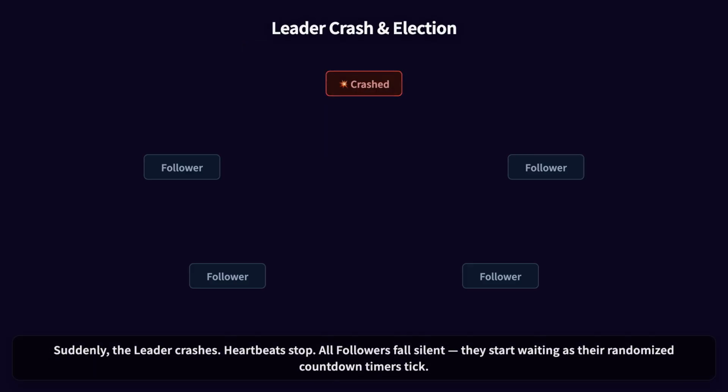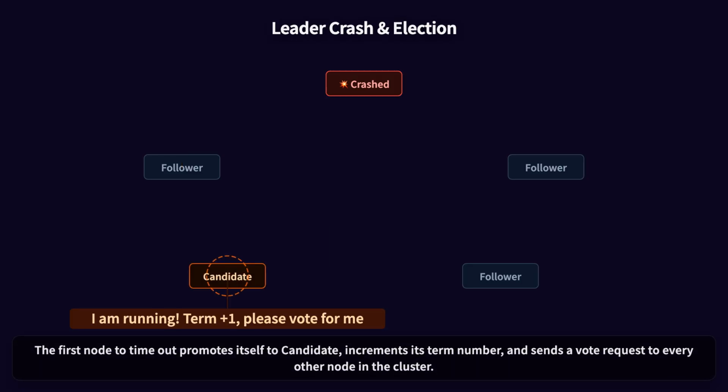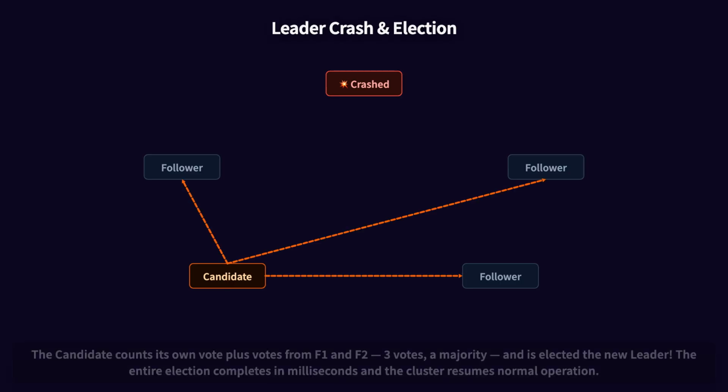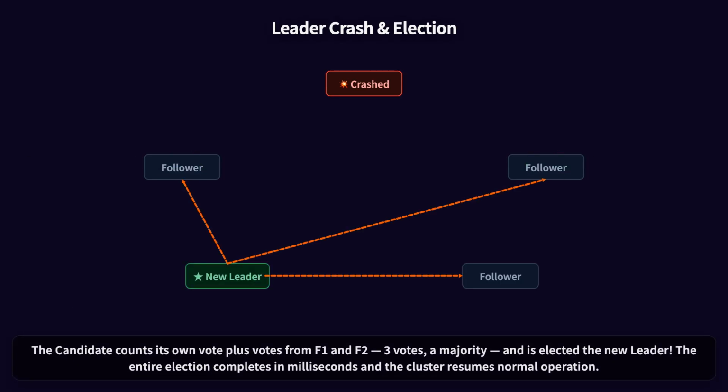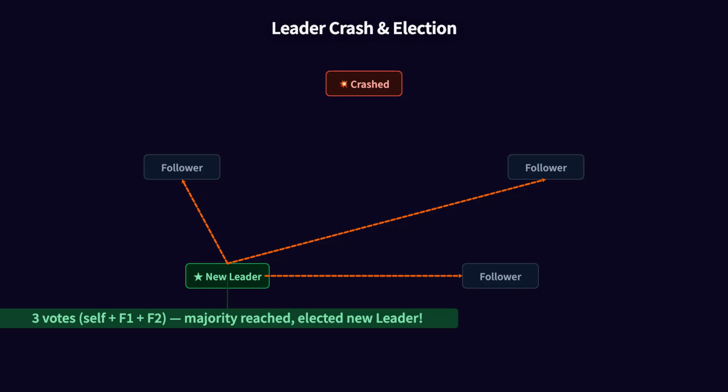Suddenly, the leader crashes. Heartbeats stop. All followers fall silent. They start waiting as their randomized countdown timers tick. The first node to time out promotes itself to candidate, increments its term number, and sends a vote request to every other node in the cluster. The candidate counts its own vote plus votes from F1 and F2, 3 votes, a majority, and is elected the new leader. The entire election completes in milliseconds, and the cluster resumes normal operation.